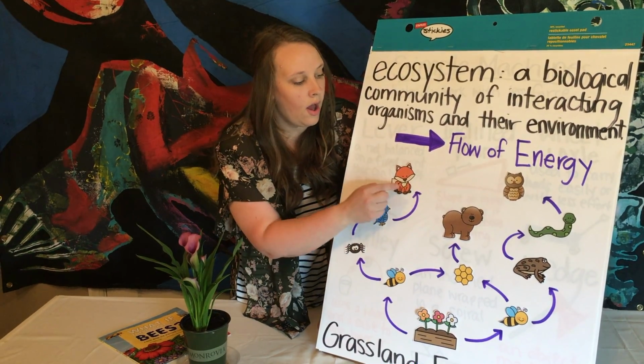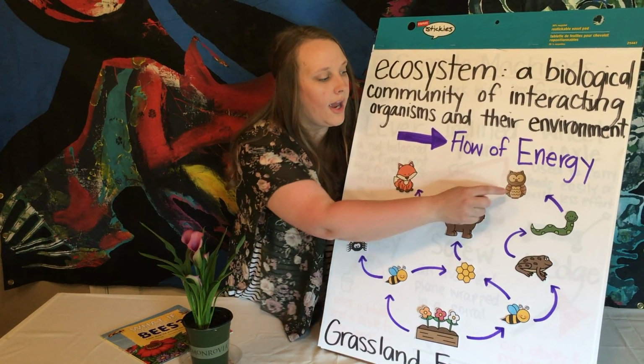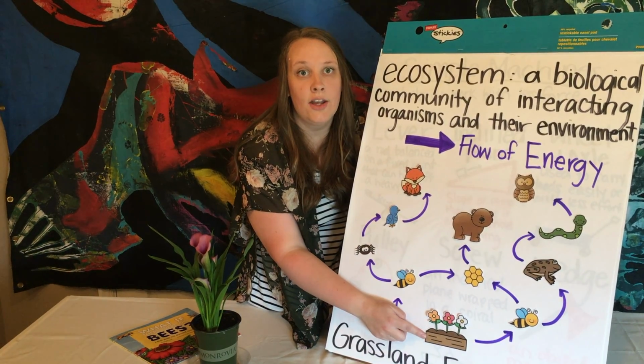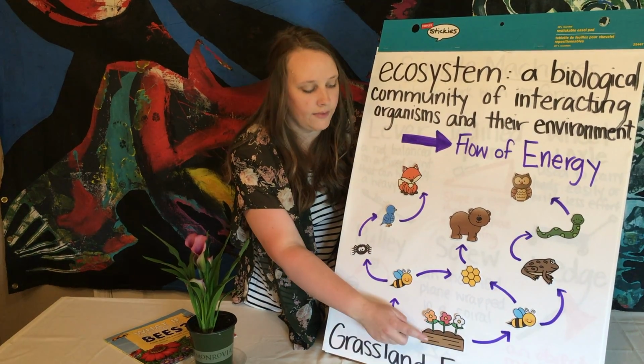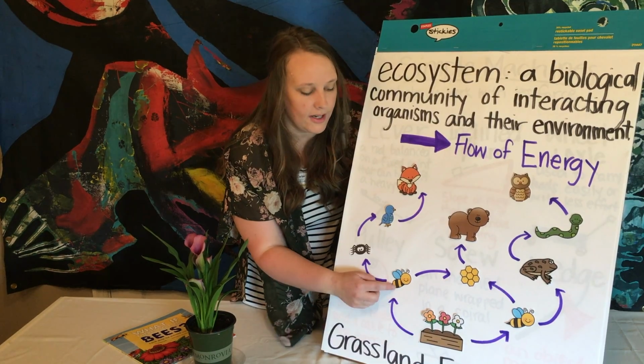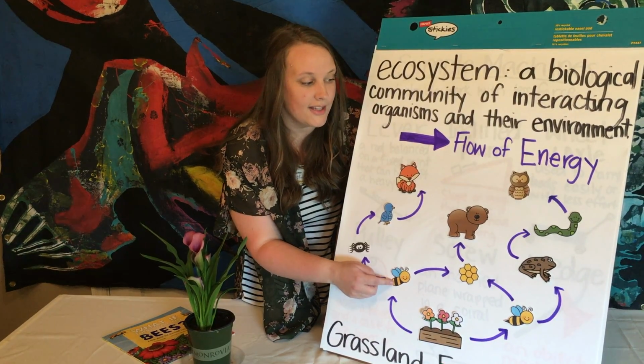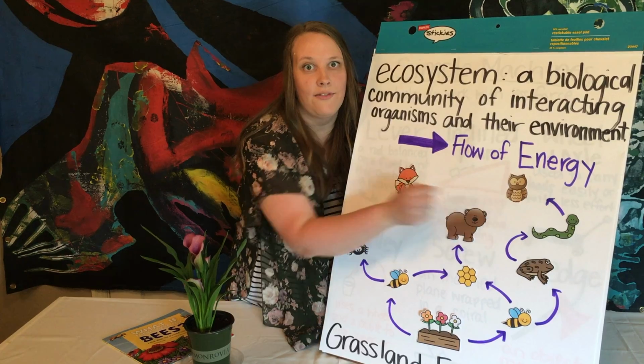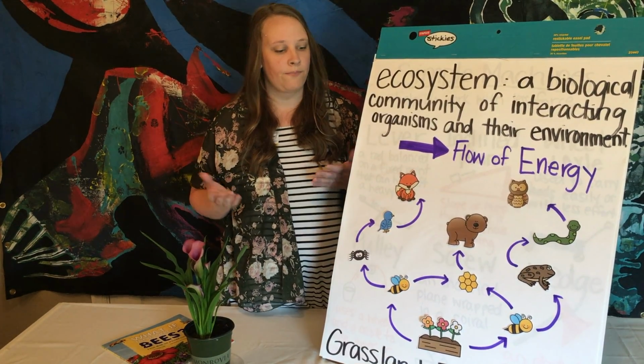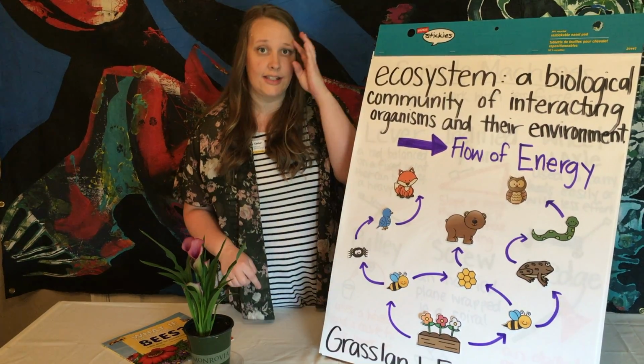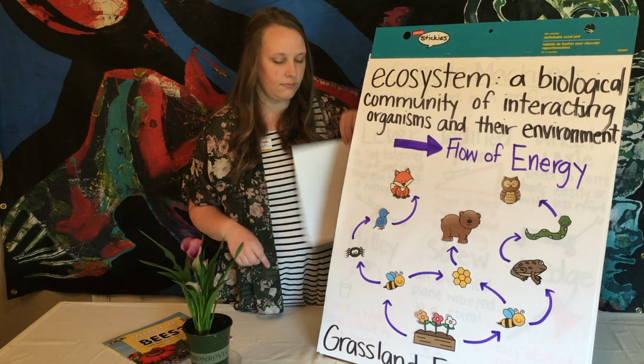So even though our fox, our bear, and our owl are not getting energy directly from the flowers, if there was no flower, there would be no bees. If there were no bees, these animals wouldn't have any way to get their energy. So that is how our grassland food web works.